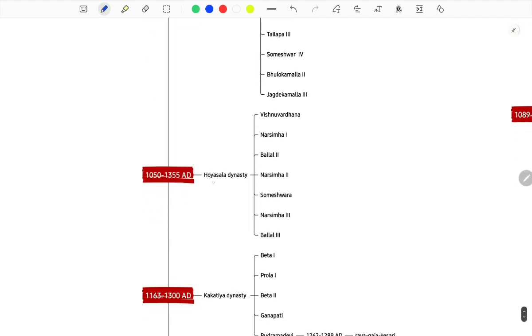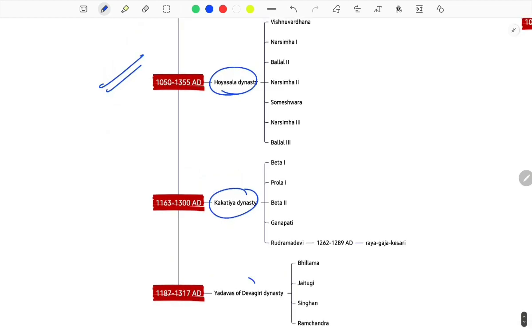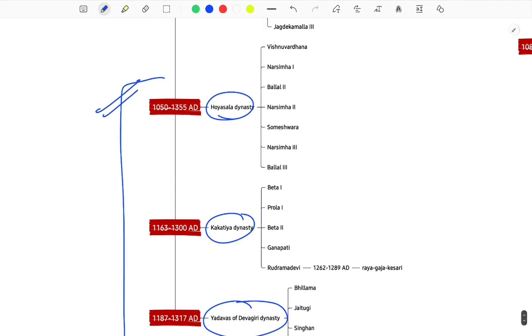Then Hoysalas, important, you got a question in 2023 prelims. Hoysala dynasty, Kakatiya dynasty. Yadavas, you had a question in 2023. Why are the Hoysala dynasty and Kakatiyas important? There is a question on Raya Gajakesari. Rudrama Devi, yes, this question also is there. Rudrama Devi, known as Raya Gajakesari, was ruling somewhere around 1250s AD.